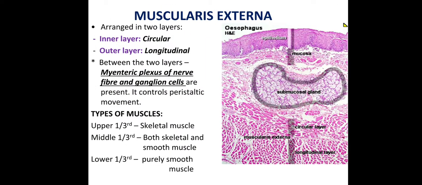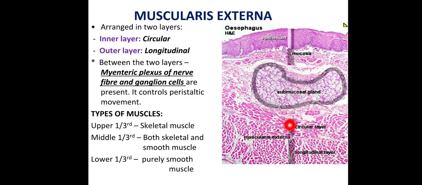Now the muscularis externa. It is arranged in 2 layers, an inner layer and an outer layer. The inner layer is the circular layer and the outer layer is the longitudinal layer.